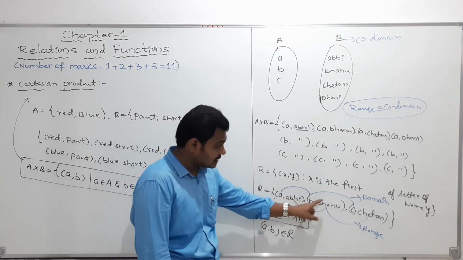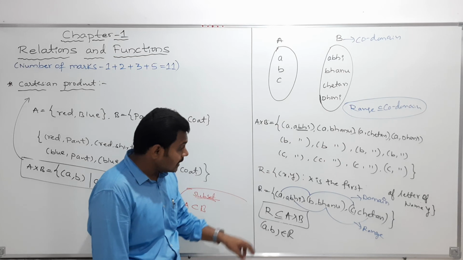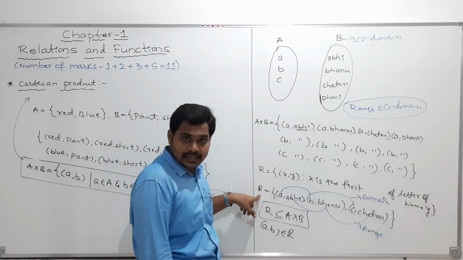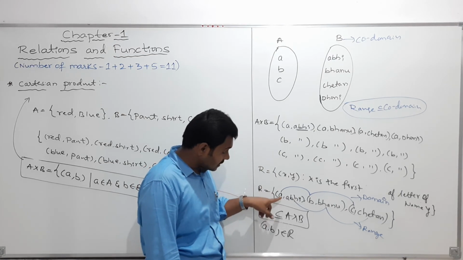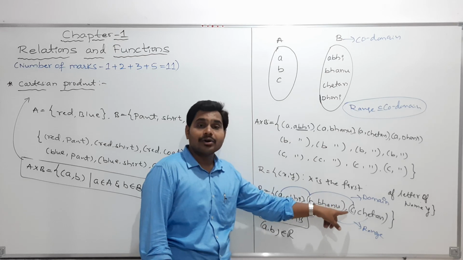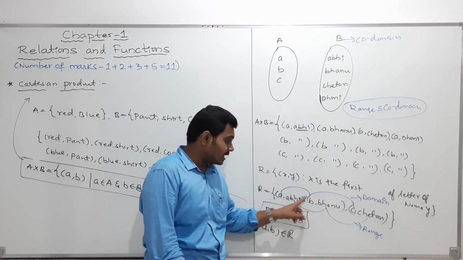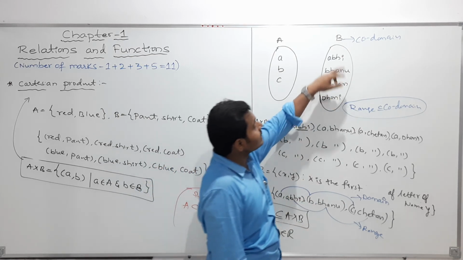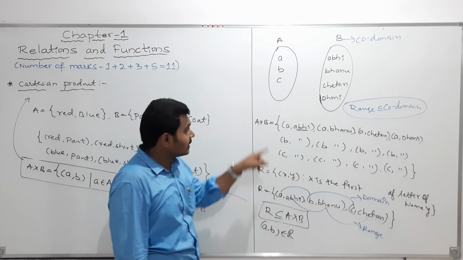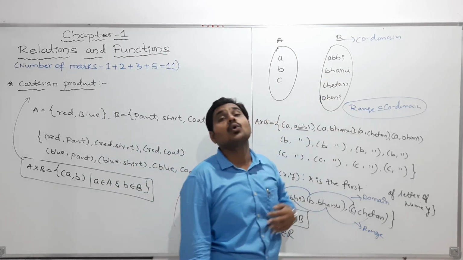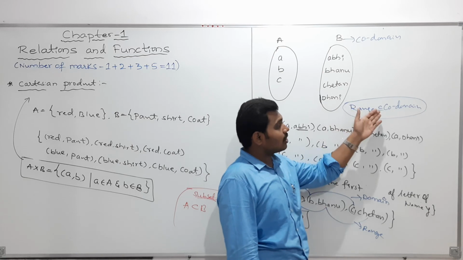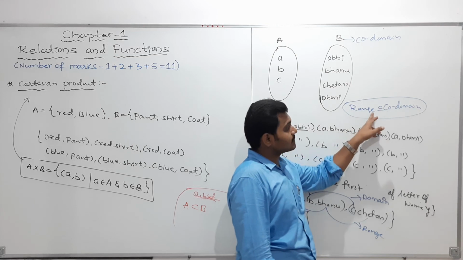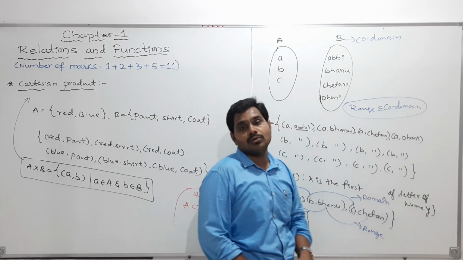A is related to Abhi, B is related to Banu, C is related to Chetan. In the relation R, the first element of the ordered pairs we call the domain, and the second element we call the range, or else the images. The entire set B, where you are defining A cross B, we call the codomain. And remember, the range depends on the given example. The range may be either a subset of the codomain or equal to the codomain.